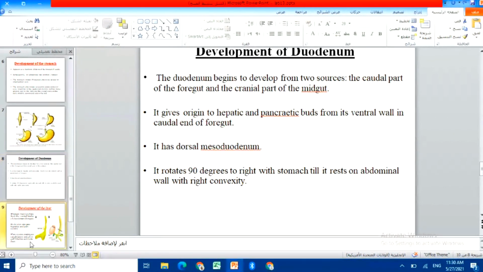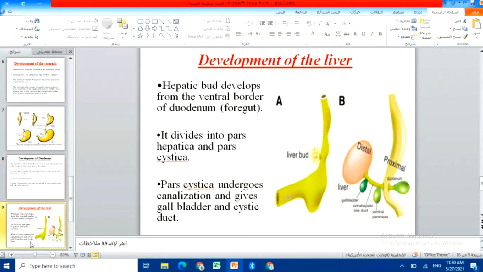So, the development of the liver. The hepatic bud develops from what?